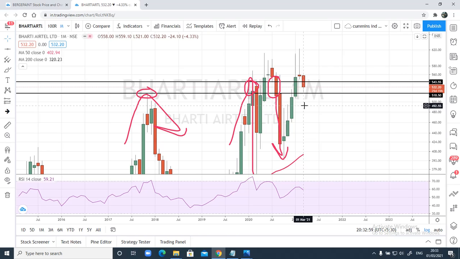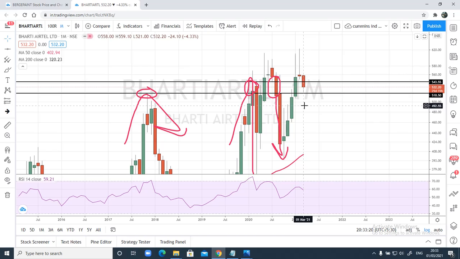In case I see a monthly candle close below 518.50, then probably based on that I can take short positions. I can take small trades by making sure that prices are heading downwards. Only then I'll create my short positions. So this 518.50 will be a very critical point which I'll have to see for this entire month.